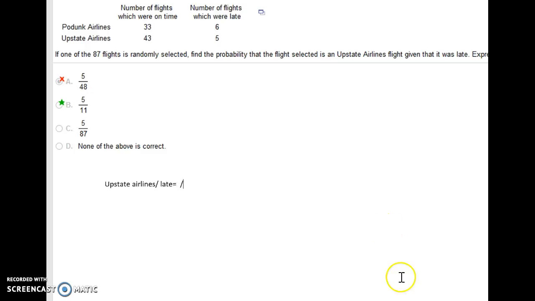Late total, if we add the late ones, is 11. And the Upstate airlines that were late would be this 5. So we'd have 5 over 11. I'm not sure exactly what you did, but when it says given late, that means we're only going to look at that column, both those numbers.